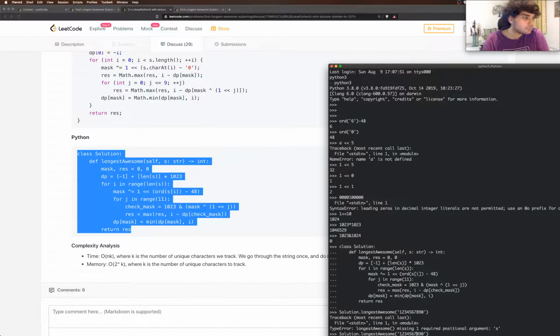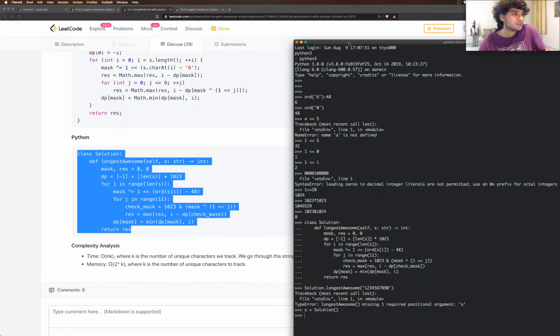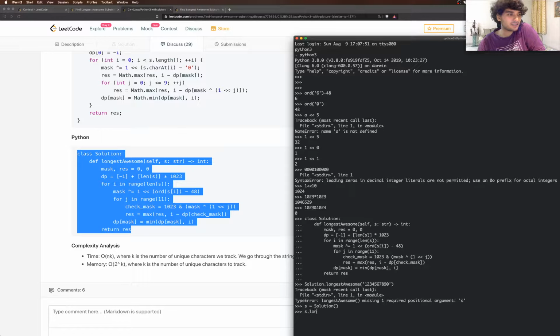Missing one positional argument. Okay, I'm always bad with this stuff. So do we need to declare this solution? Yeah, probably. So we're going to have s equal to solution, perhaps, and then use s dot longest awesome, and then do this. Yeah, so we did it.